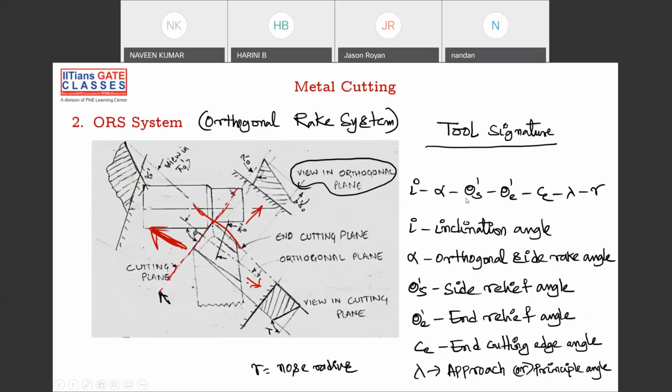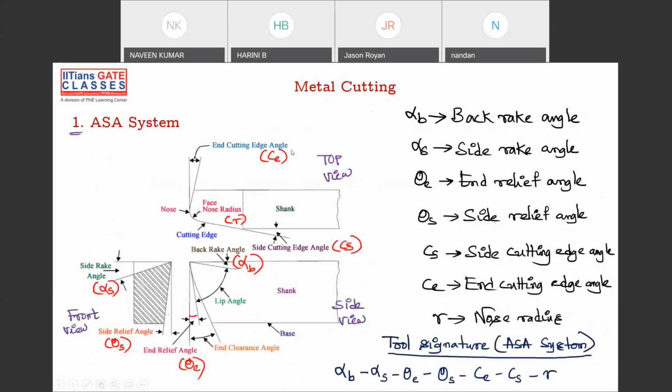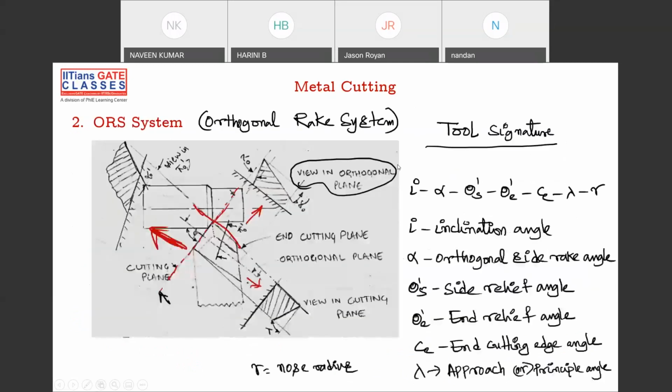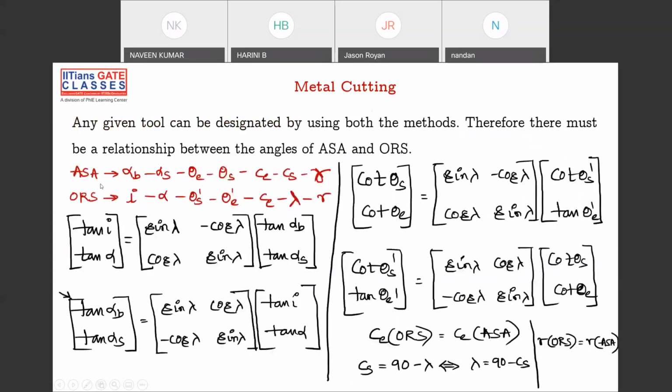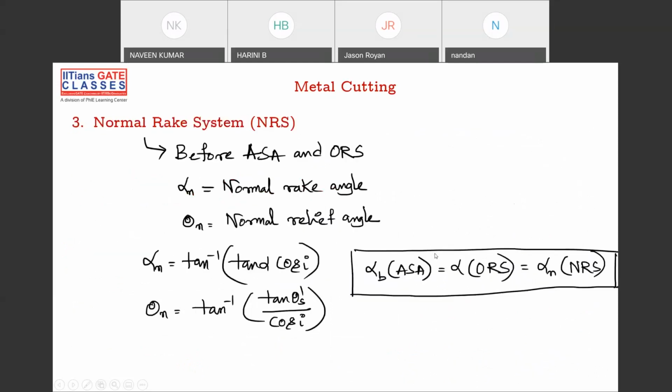Mostly they won't ask this kind of question because the orthogonal rake angle is not used on the shop floor. Mostly they use the ASA system only. That's the reason why the orthogonal system is not much discussed, and I hope they won't ask much here. Okay, fine. So this is simply the conversion between ASA and ORS, and this is not a big deal. Don't worry about this.